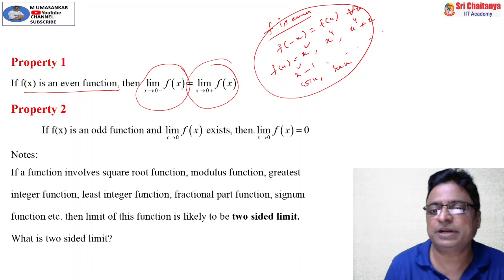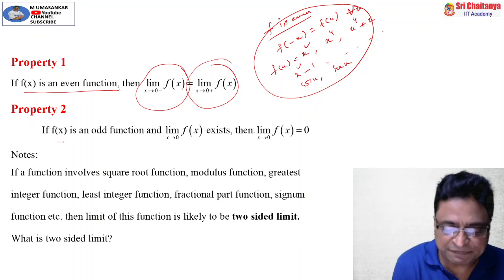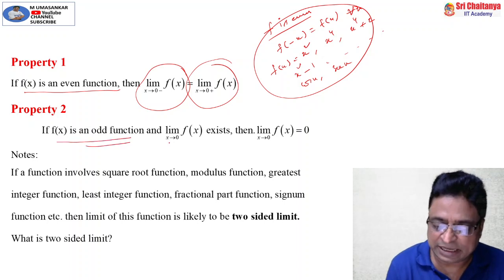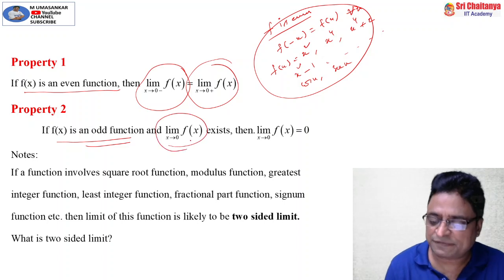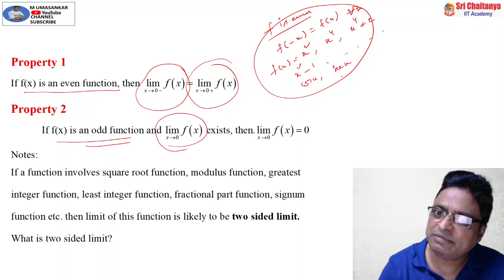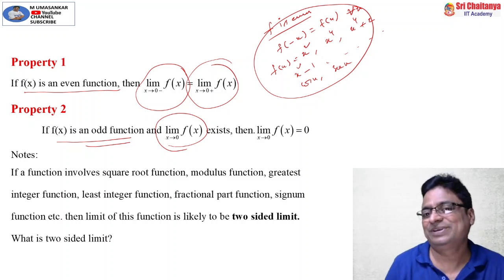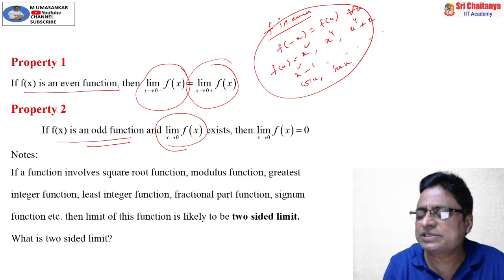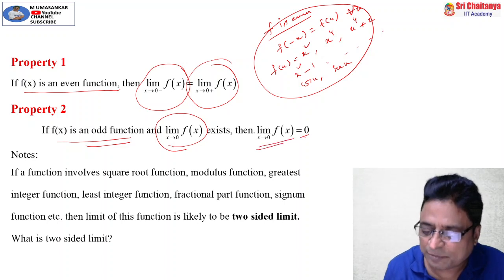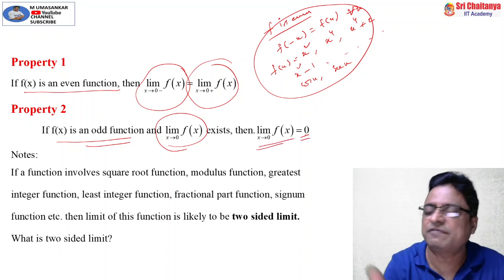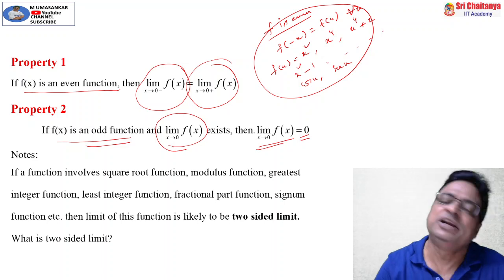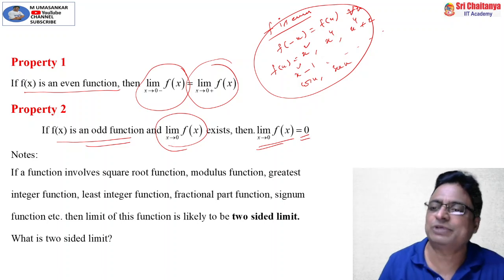And coming to property number 2, similarly if f is an odd function, then limit x tends to 0 f of x exists. That means both the left hand limit and right hand limit exist and are equal to 0. That means limit x tends to 0 f of x is always 0. If you know the function is an odd function, it is not necessary to solve or find, you can directly write the answer as 0 only.